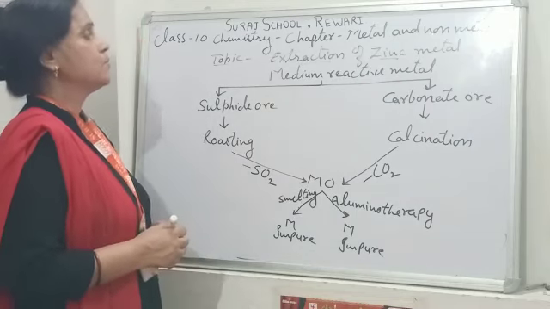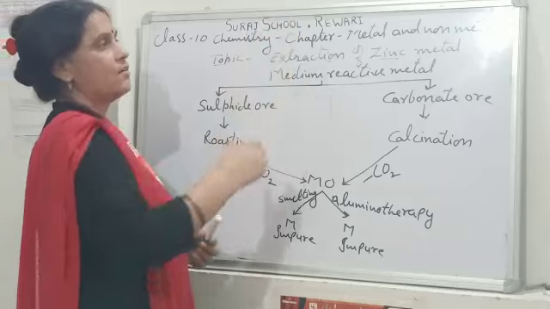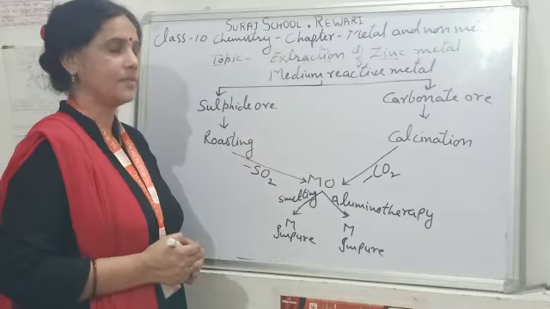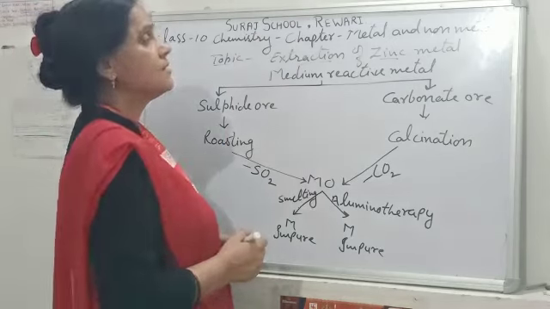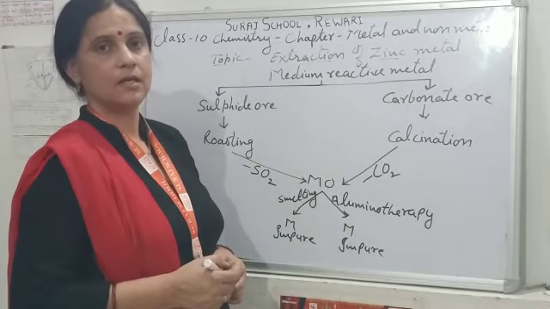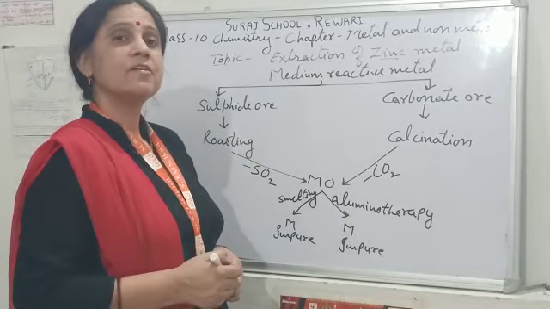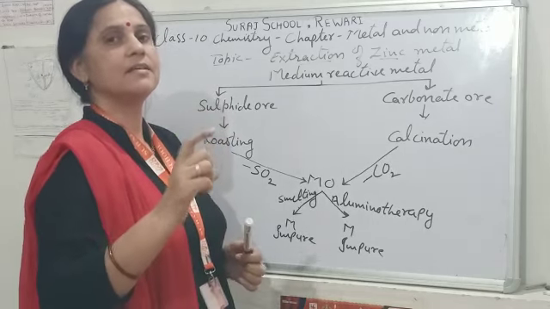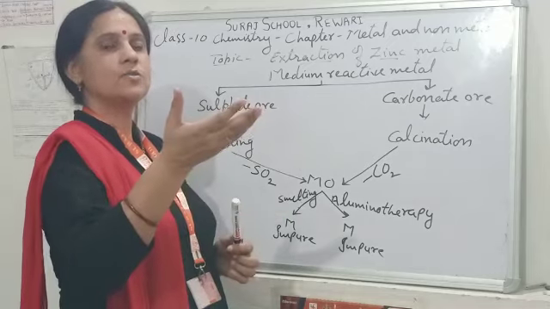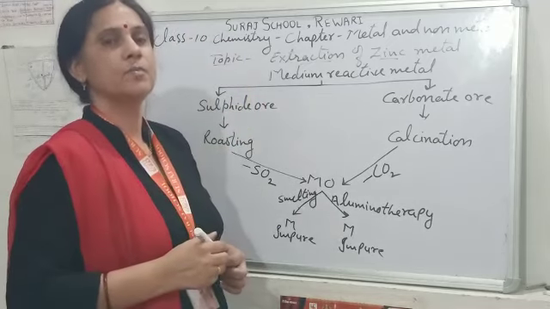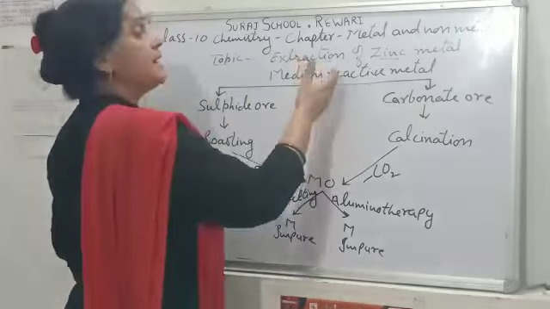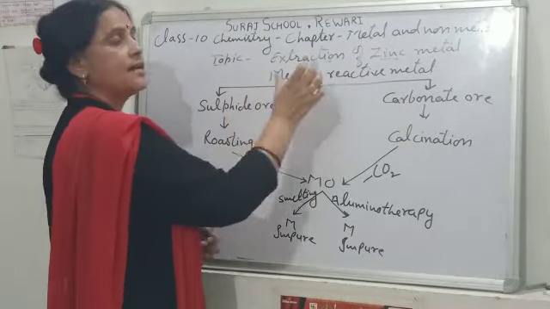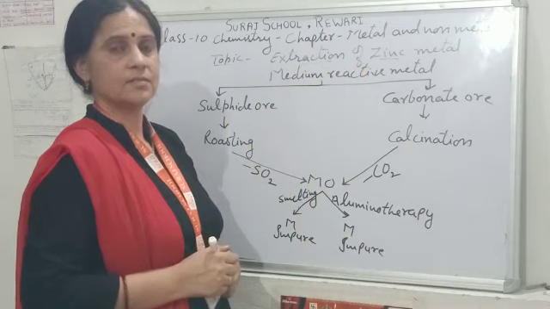Today I am going to take the topic extraction of zinc metal from class 10th chemistry. Students, zinc is a medium reactive metal. Medium reactive metals are those metals which lie in the reactivity series above hydrogen and below aluminium. Medium reactive metals are mostly found in sulfide and carbonate form in nature.